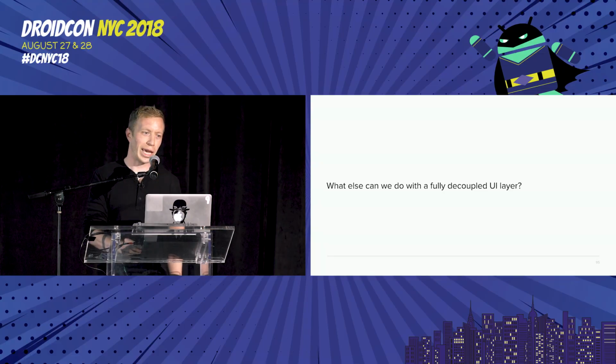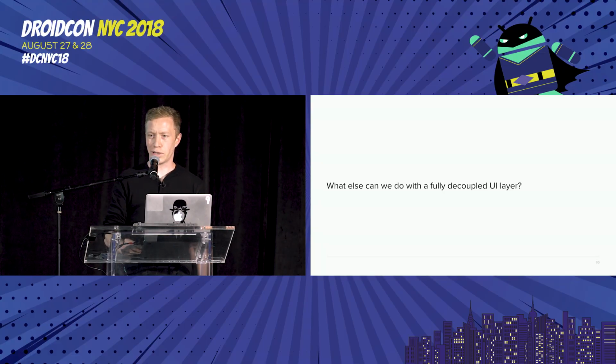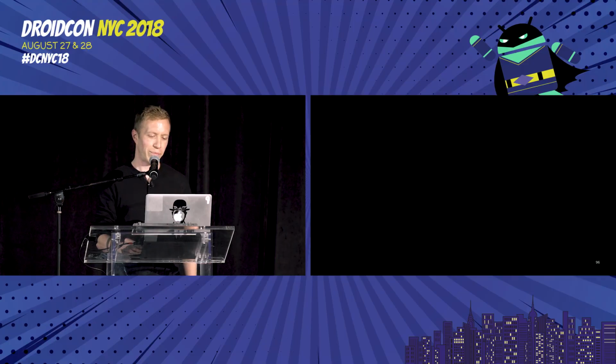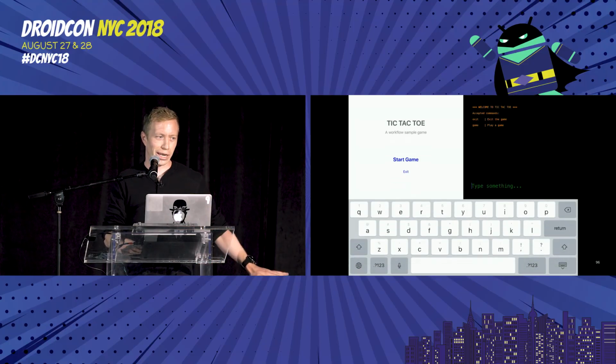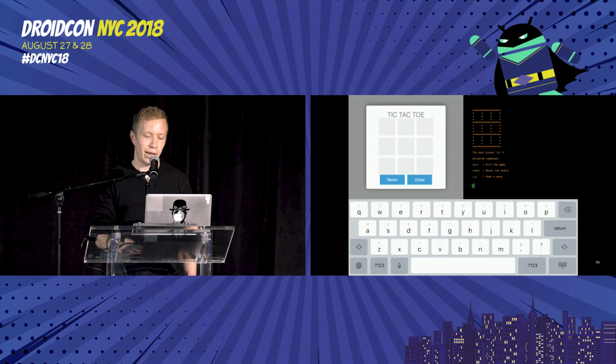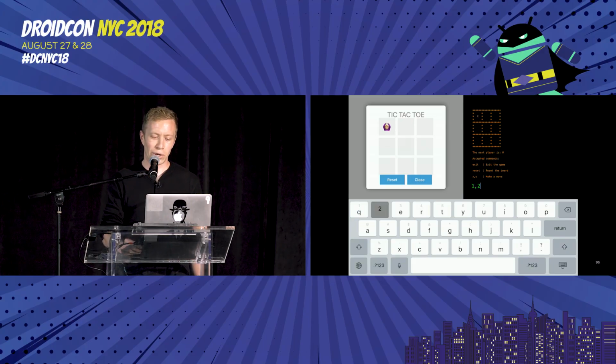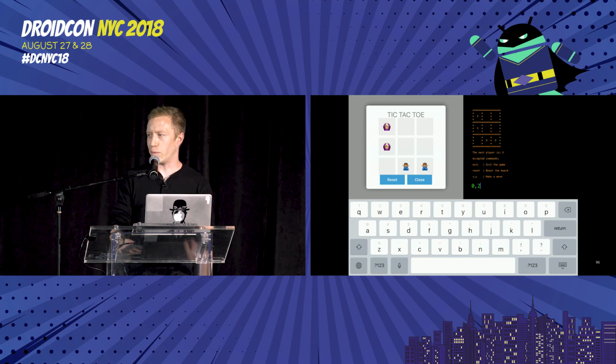So great, it's a really simple game. But remember that our workflows are entirely decoupled from our UI implementation here. To prove this, I added an alternate UI implementation for the same game. This is the same game that I just showed, line for line. It hasn't changed because it has no knowledge of the UI. This time I added a command line interface to the same game. And an important point here is that both of these UIs are representing the exact same workflow tree. I can interact with the game from either side of the screen, and the results are displayed on both sides at the same time.